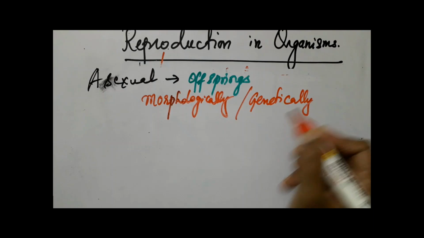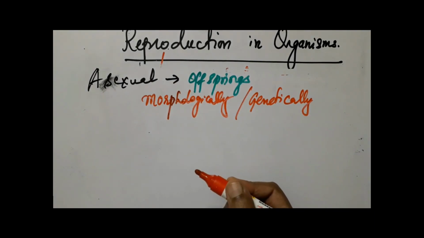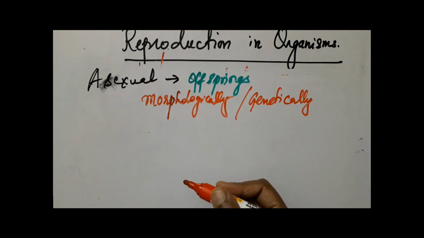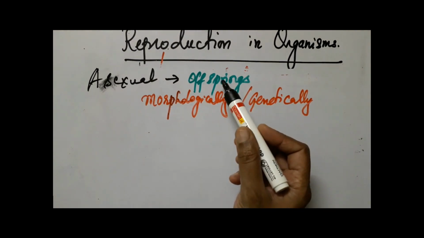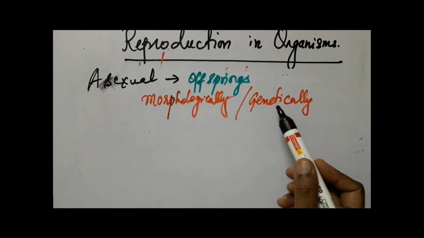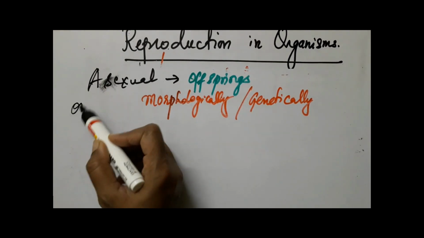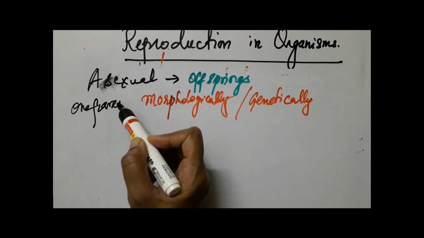That is, in the type of genetic material and genes that they have, they resemble each other. Hence, because these offsprings resemble each other morphologically and genetically, how are they derived? From one parent without the fusion of gametes.